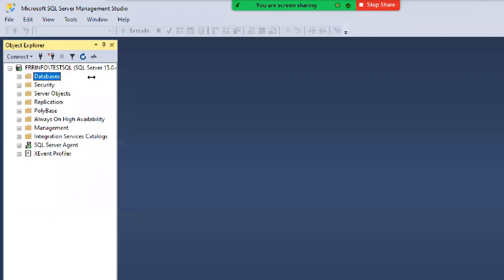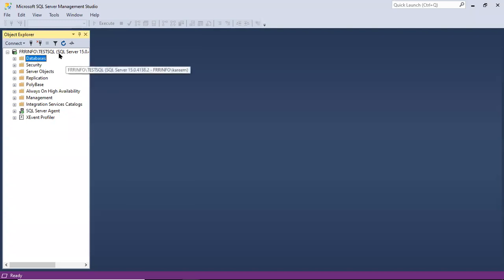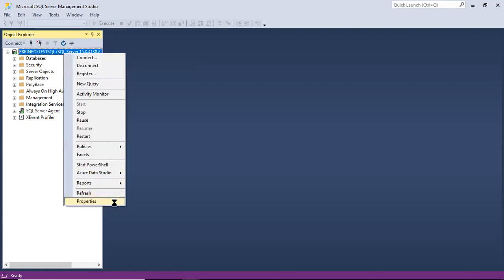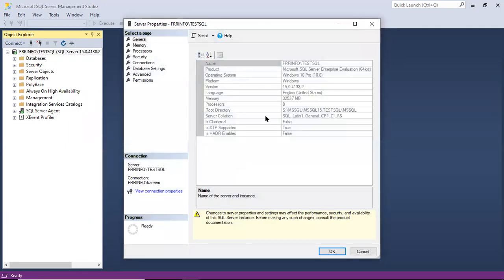Okay, so we have seen that graphically we can work here in SQL Server. Suppose I want to see whether I am working in a standalone or cluster environment. I can check here: right click on server name, properties. Here, see, Is Clustered is false. It is saying it is a standalone environment. It is not a cluster environment.